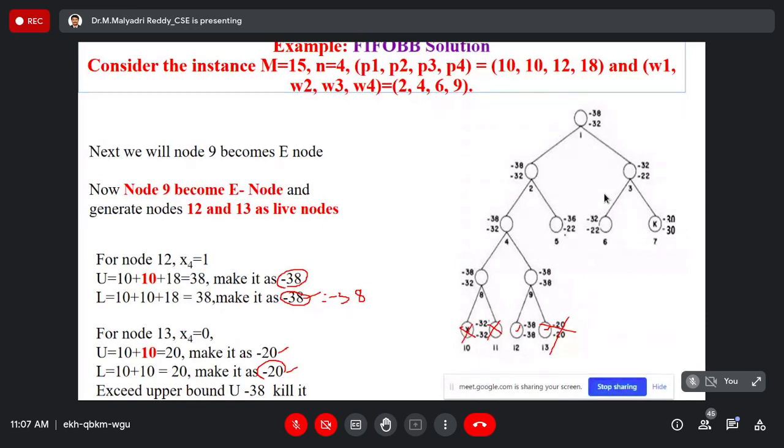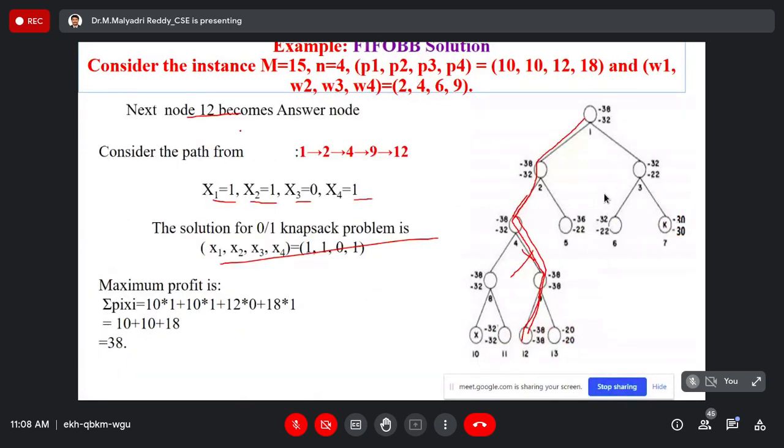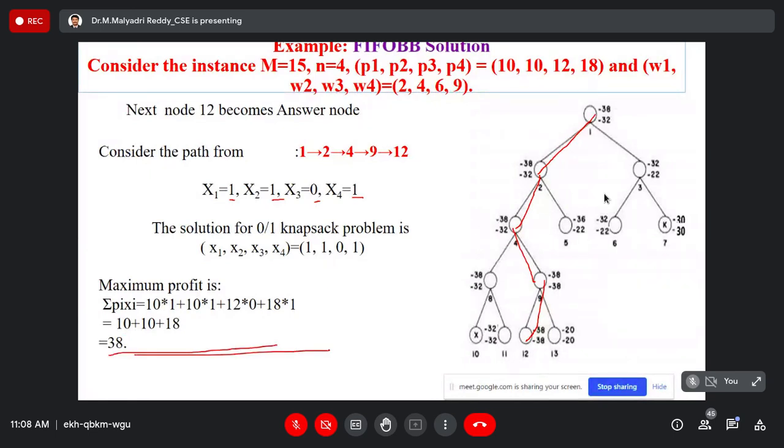The remaining node is the live node. The last node is the answer node. So 12 becomes the answer node. So what is the path? 1 to 2, 2 to 4, 4 to 9, 9 to 12. So the included objects are 1, 1, 0, 1. Maximum profit is 38. So the solution matrix is 1, 1, 0, 1. The problem is completed.